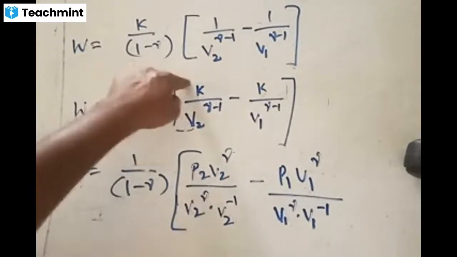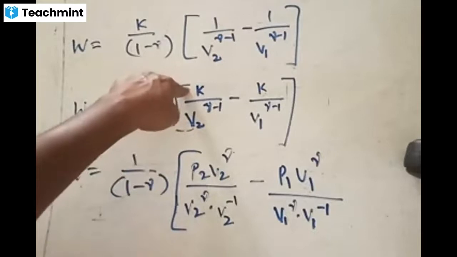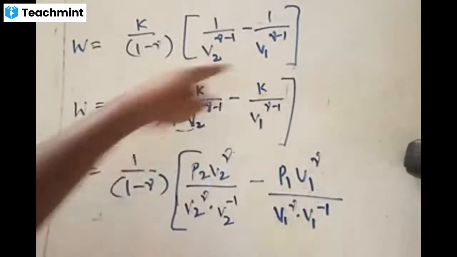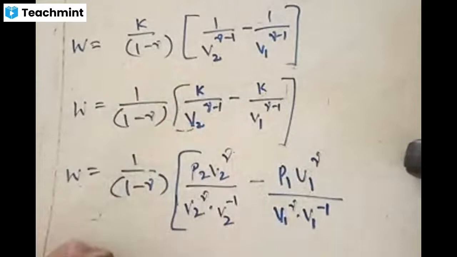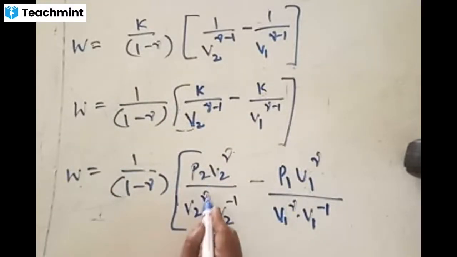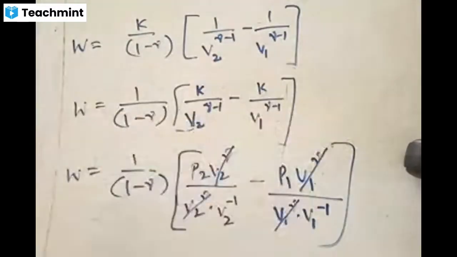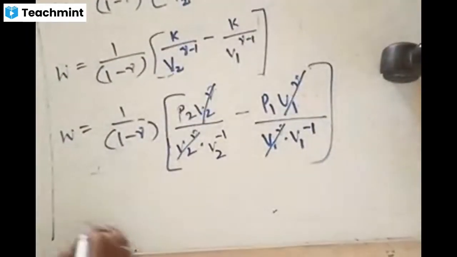First I replace K by P2 V2 power gamma. Where there is V2, I am putting P2 V2 power gamma. Where there is V1, we are putting it in the form of P1 V1 power gamma. Now later we are separating bases just to cancel the like terms. What can be cancelled here? V2 power gamma can be cancelled. V1 power gamma can be cancelled, because multiplied, right? And finally, you can write this in this way.